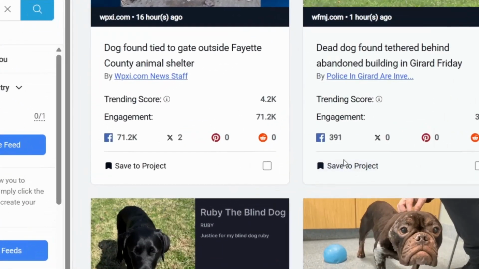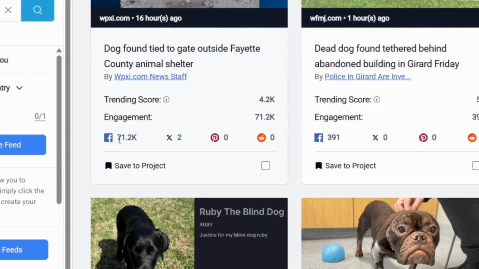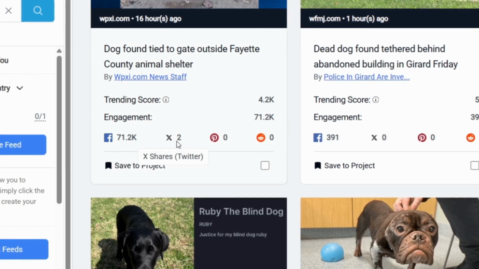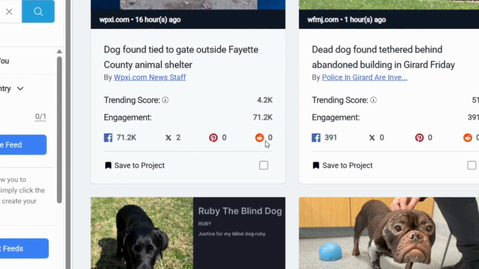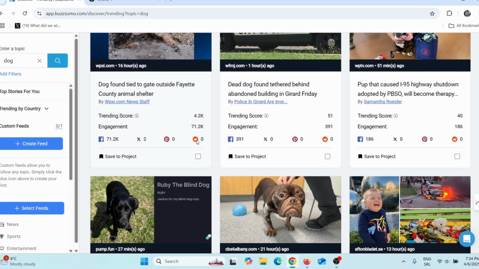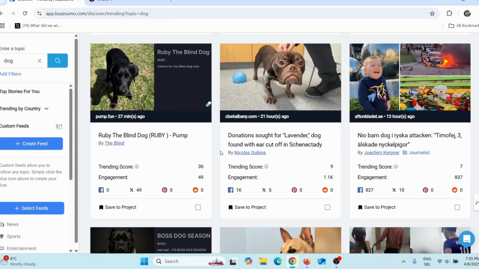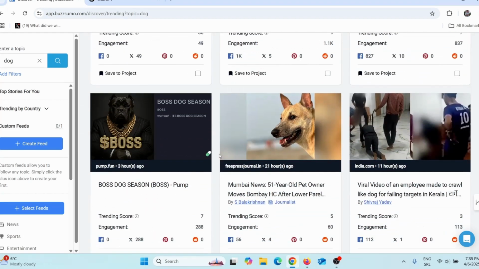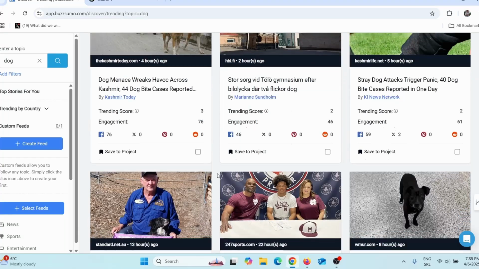Now here you can see the number of likes on Facebook, 71,000 likes on Facebook, 2 likes on Twitter, 0 likes on Pinterest, and 0 likes on Reddit. As you can see, here you can see engagement on Facebook, Twitter, Pinterest, and Reddit for the particular article. So what I need to do is find the article that has the most engagement, because that means it is the trending article and I need to catch that train, okay?